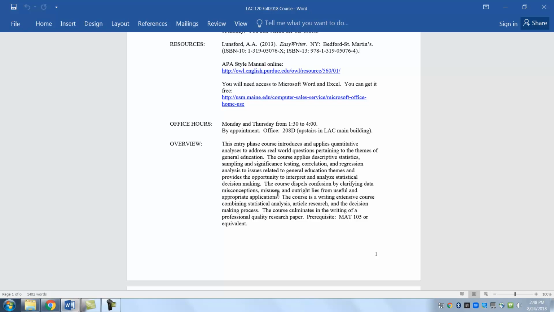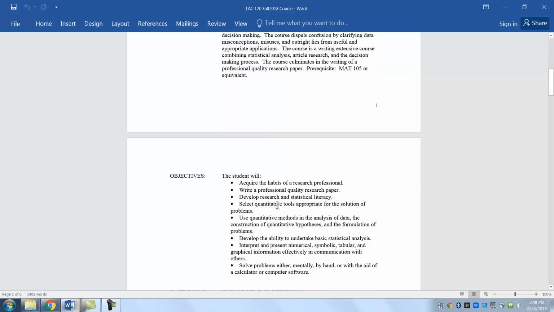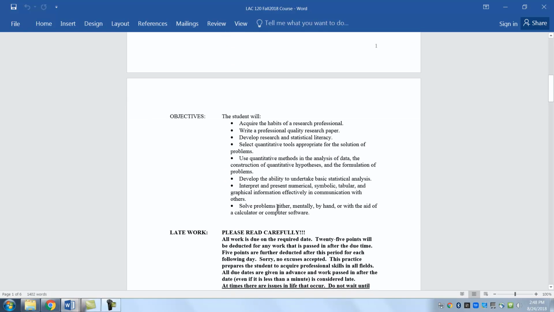But the big thing about this class is that you'll be doing statistical analysis. Ta-da, right there. So you're going to be doing that, and you'll be finding out at the end of the semester that you have this ability and this gift, if you don't think about it already. So these are the objectives. You can read them on your own.